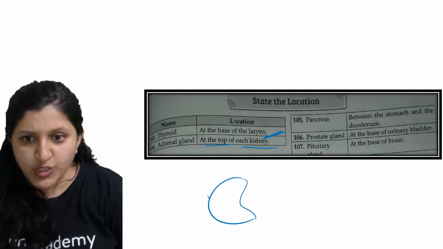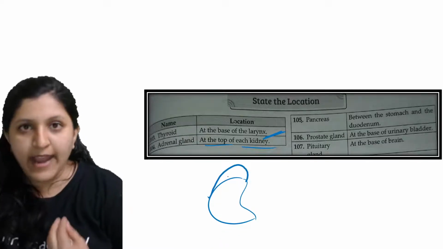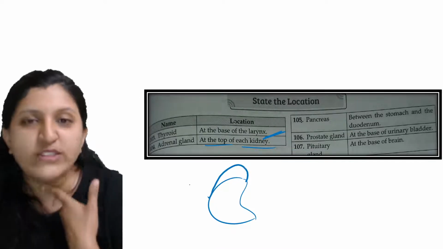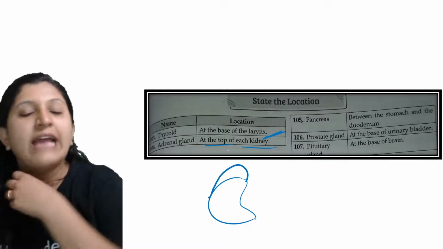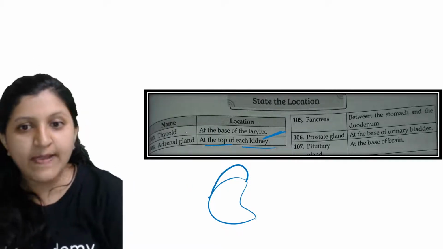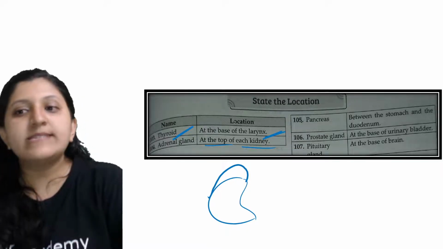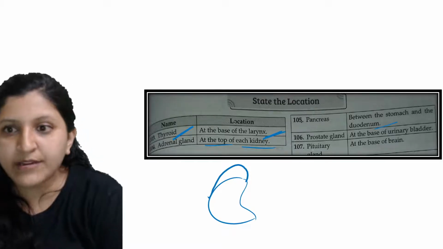So on top of kidney you can find the adrenal gland. So the larynx, the Adam's apple, what we call, and at just the base of the larynx, this thyroid gland is present. Okay, so now pancreas, this is between the stomach and the duodenum.